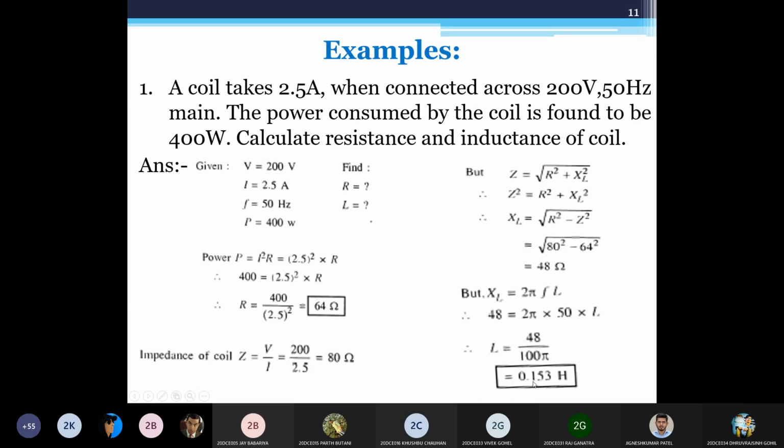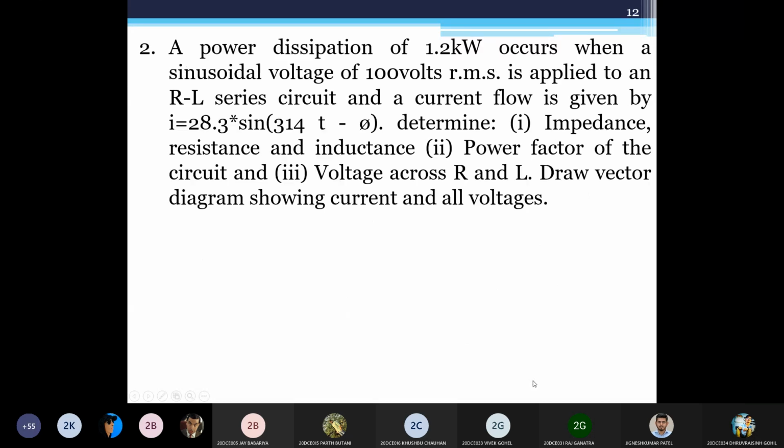We'll do one or two more examples. I'm going to give you a solution because we are lacking some time. A power dissipated of 1.2 kilowatt occurs. So power dissipation is given. Okay, so this is consumption of active power.